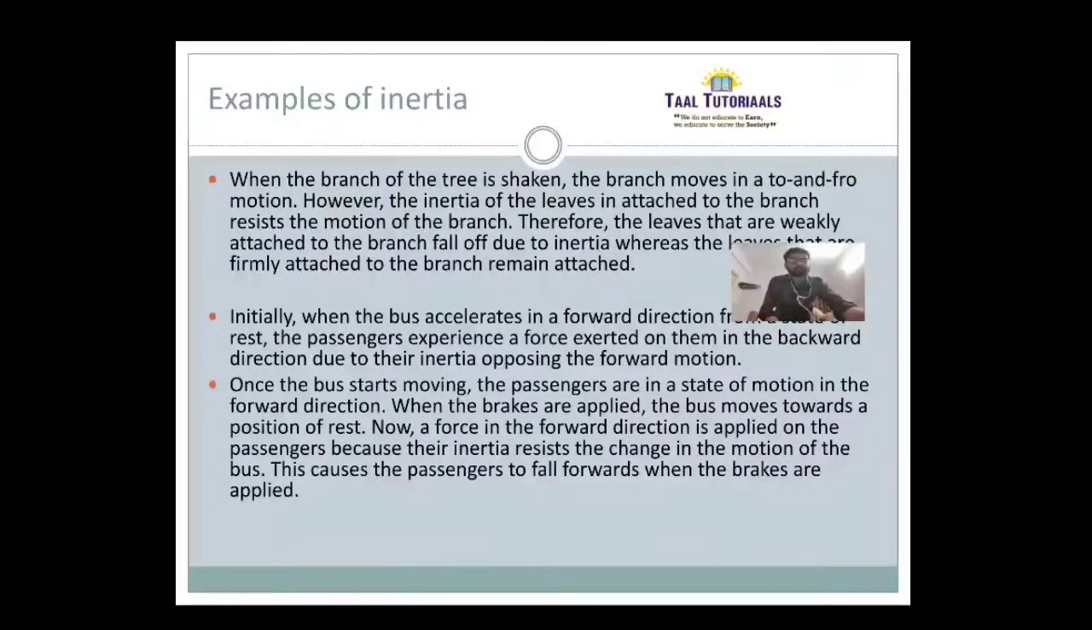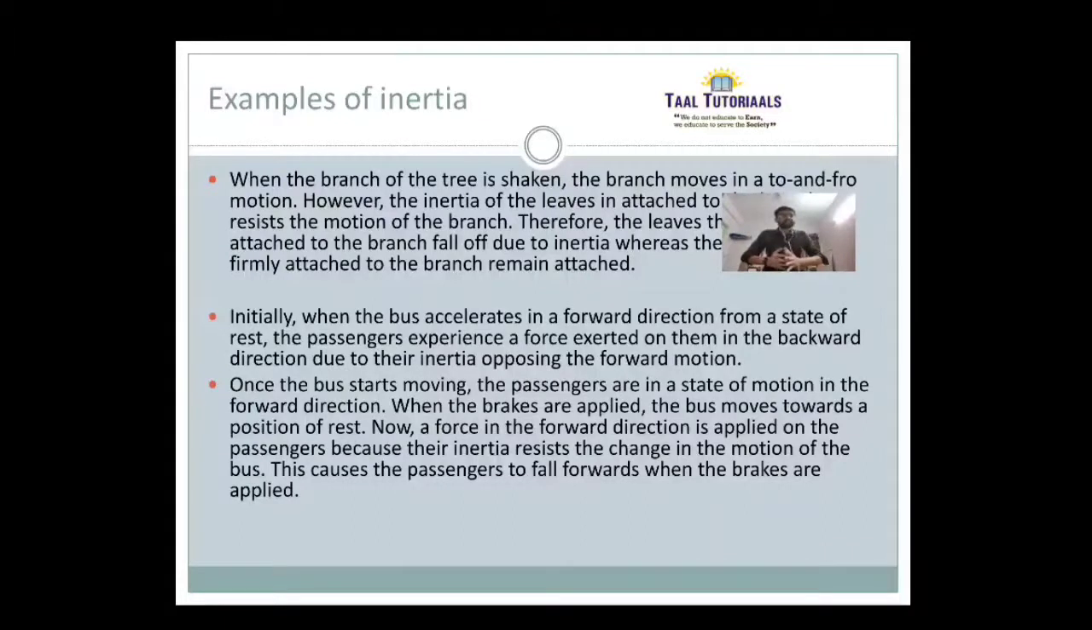Now we'll come to the bus. Initially, when the bus accelerates in the forward direction from a state of rest, the passengers always experience a force exerted on them in the backward direction. So this is inertia opposing the forward motion. This is not only applicable in a bus, it is also applicable in a train and so on.